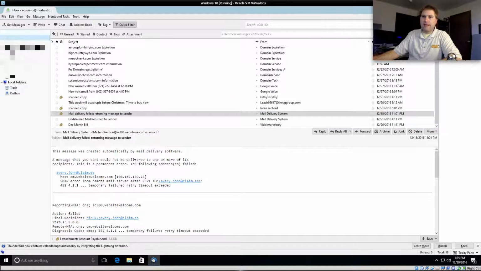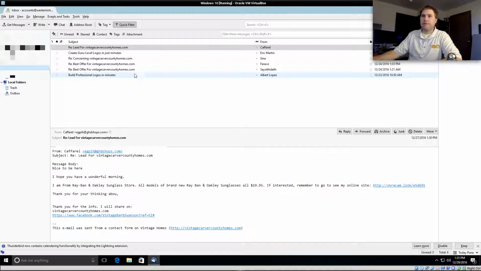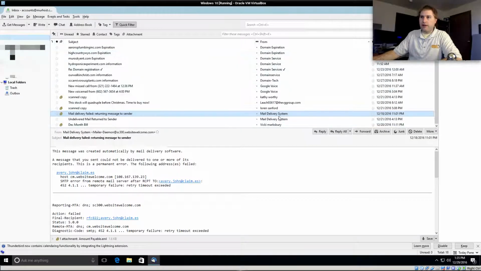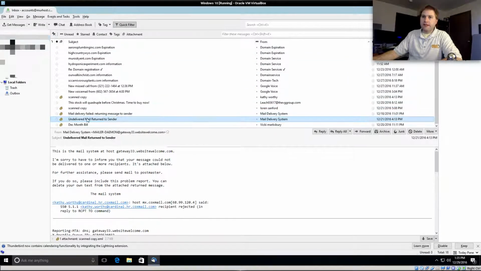What I have in here is I pulled out, obviously we can see a few of these with attachments, a few of them without attachments. I have some domain-y type emails up here. So we're going to talk about some of these different types of emails you'll get. One of them is the type of email that looks like this, where the subject says mail delivery system. This is where somebody is either attempting to use your email system to send spam and it's rejected, or they're sending it in such a way that they're sending it to you from you and it's rejecting. And there's really not much that you can do.